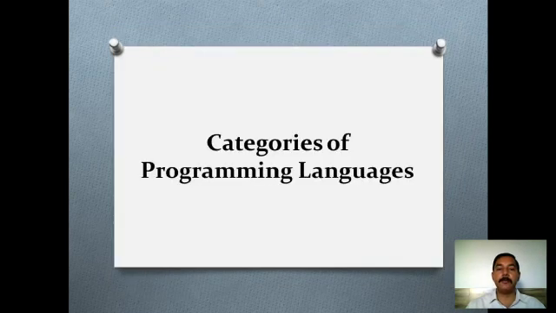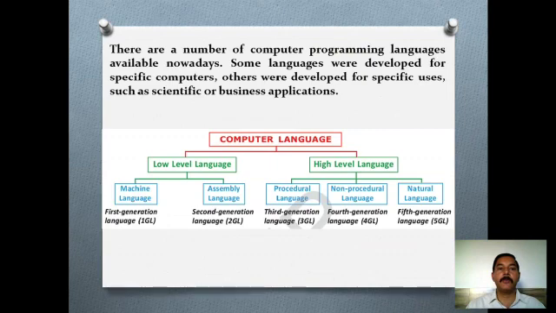Now, categories of programming languages. There are a number of computer programming languages available nowadays. Some languages were developed for specific computers, others were developed for specific uses, such as scientific or business applications. As you can see, there is a chart on your screen. This is about the classification of computer languages.